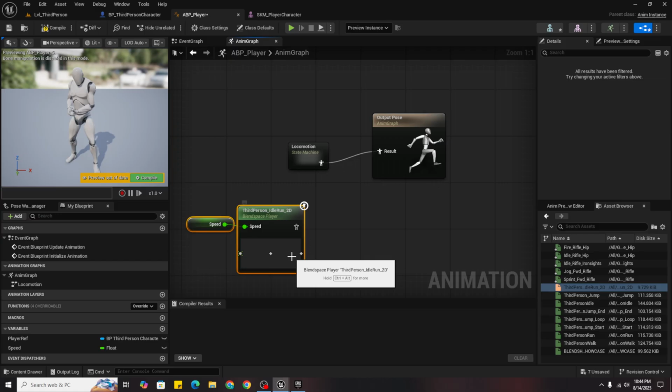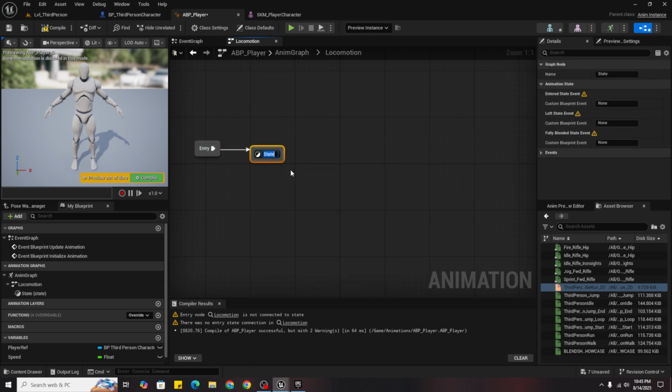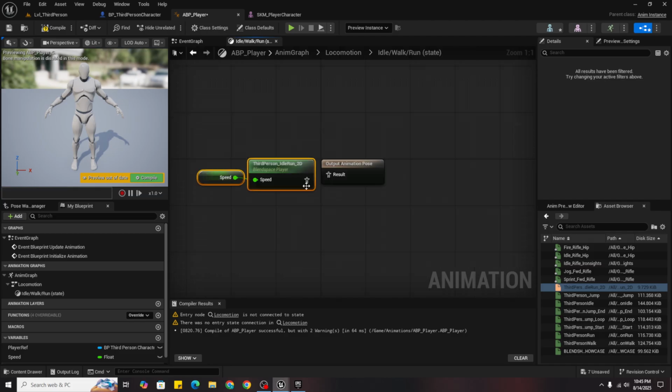So just copy that blend space before deleting it, and now in here you drag it and add a state. Name it idle / walk / run. Open it and then paste the blend space again.